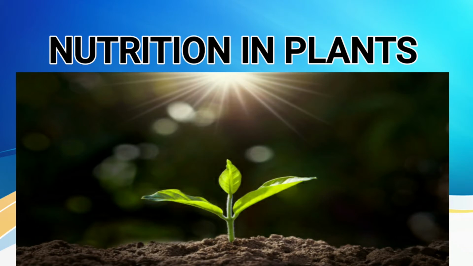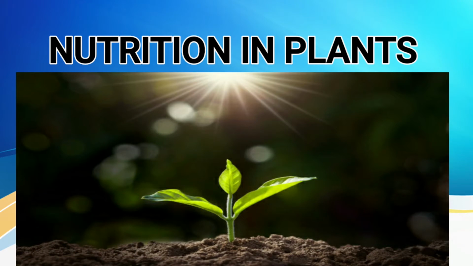In previous videos, what have we studied? We have studied how the nutrition takes place in the animals. Now in this chapter, in this video, we will be studying how the nutrition takes place in the plants. Now see children, as you all know, plants are also living organisms and we all are directly or indirectly dependent on the plants. But plants are also living organisms.